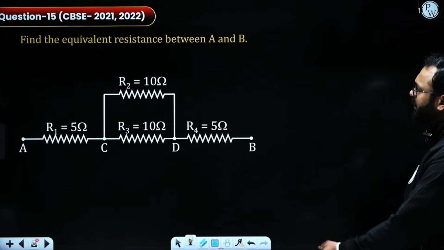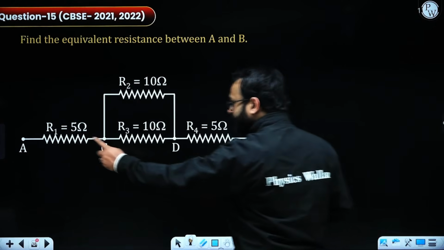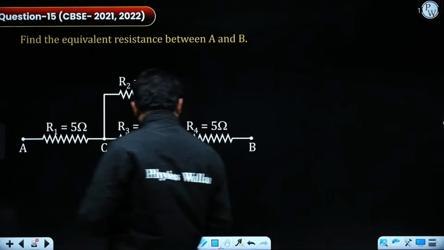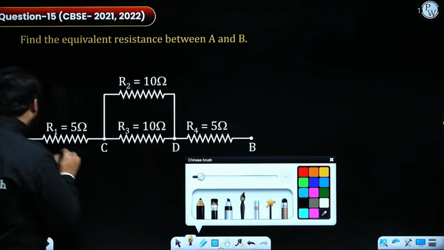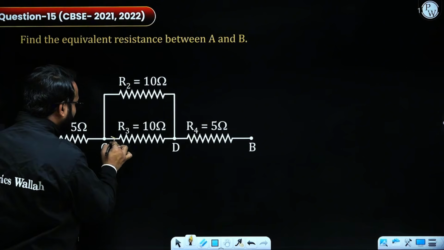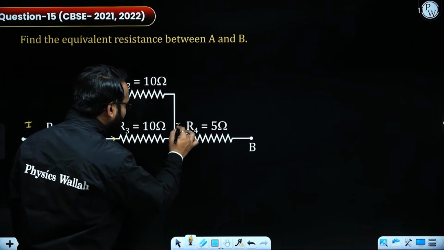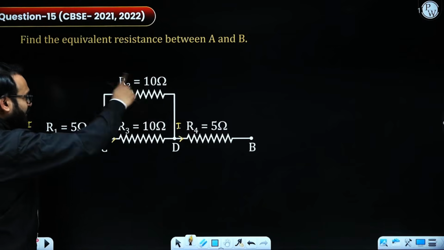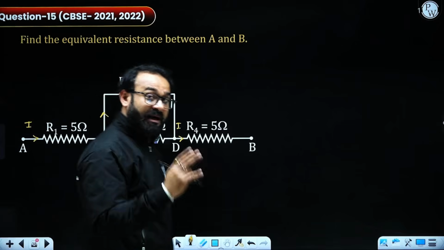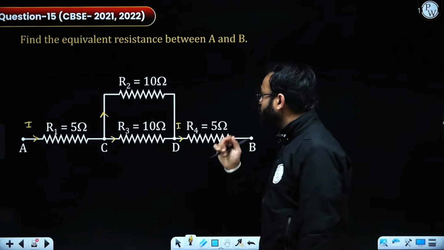On proceeding, they are again asking the equivalent resistance between A and B. So where is A? There is B. That means the current is flowing from A to B. So in that case, I need to provide the flow of electric current. So the current I is flowing through R1, divided in R2 and R3, and then again combined at R4. So first of all, I will be solving the parallel combination of R2 and R3. Again, these are the two same values, so that means 10 by 2, 5 ohm should be there.